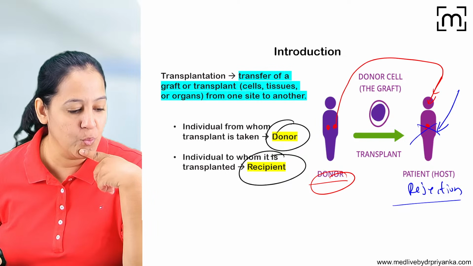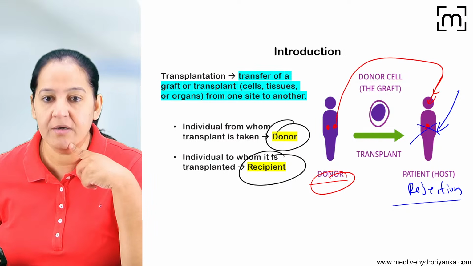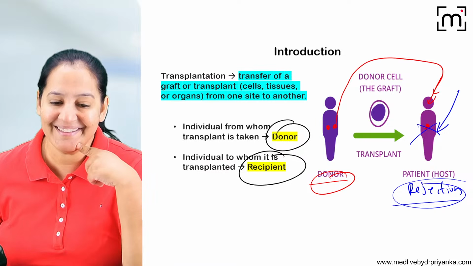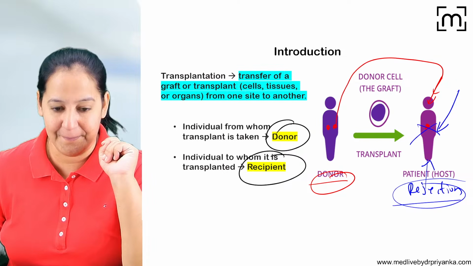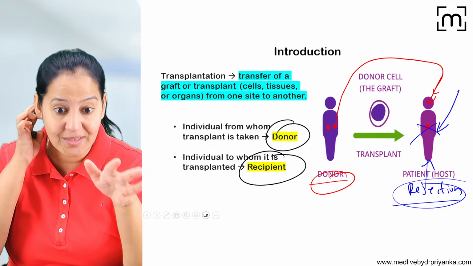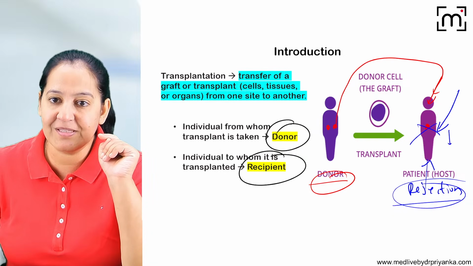So what should we do here? We should give immunosuppressive therapy to this recipient before the surgery, during the surgery, and after the surgery, throughout life. Immunosuppressive therapy will suppress the immune system.